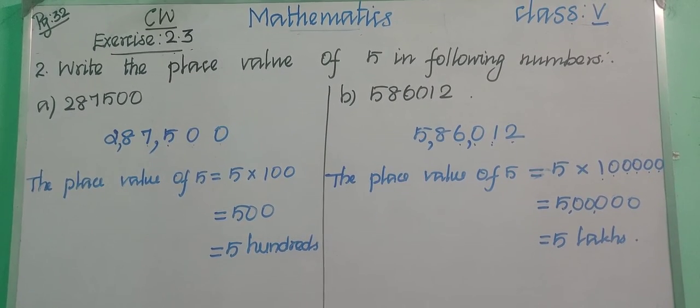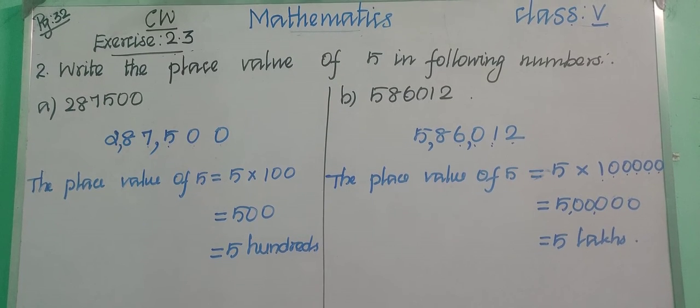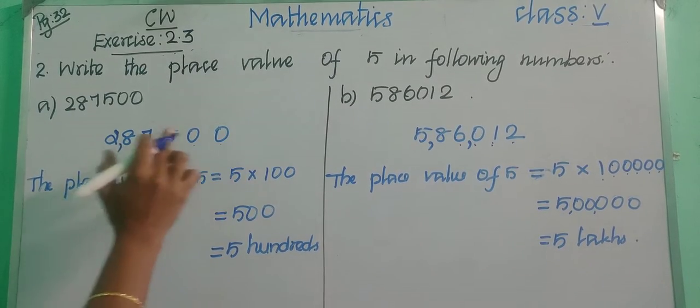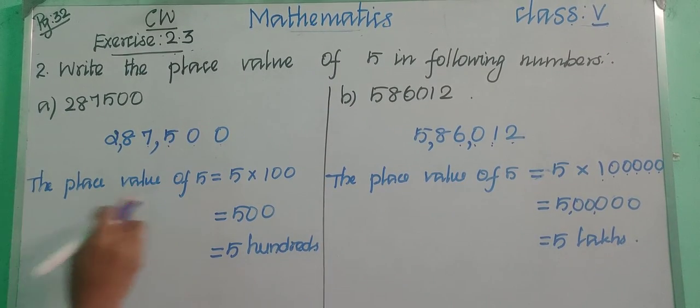Okay, children, copy this in your classwork notebook. Pause the video and copy. Okay, and the remaining 2 sums are your homework. After completing this, write the third question from exercise 2.3. Very easy sums, right? Simply you are just writing the same numbers again, placing the commas and finding the place value. Okay, children.